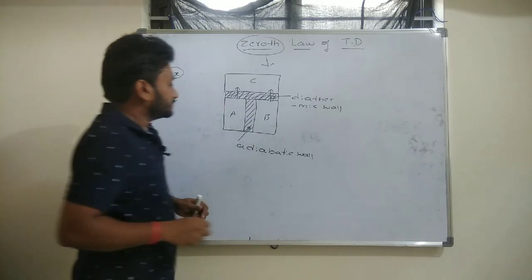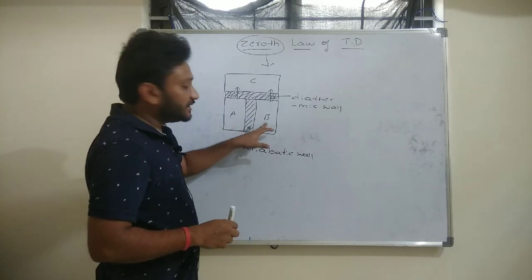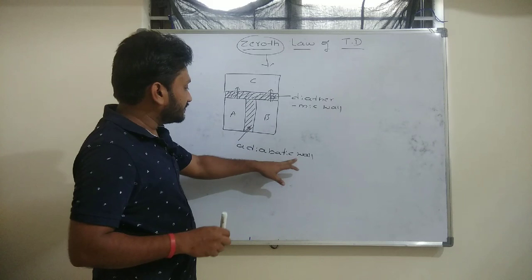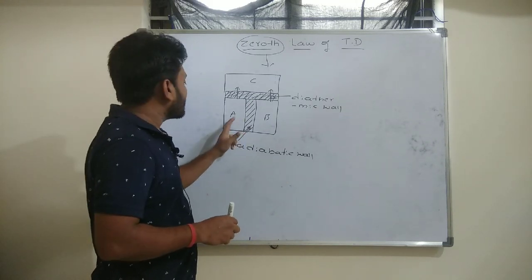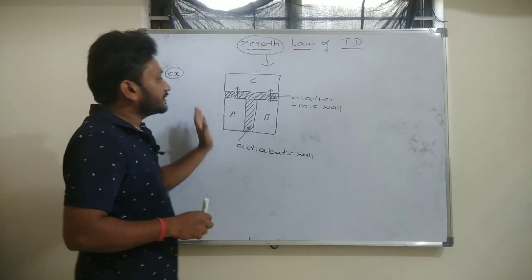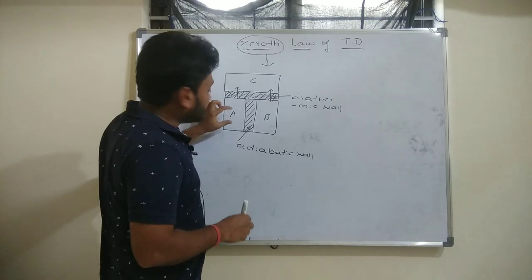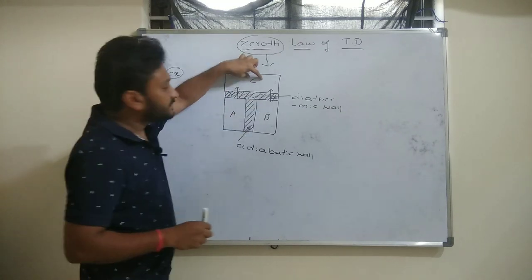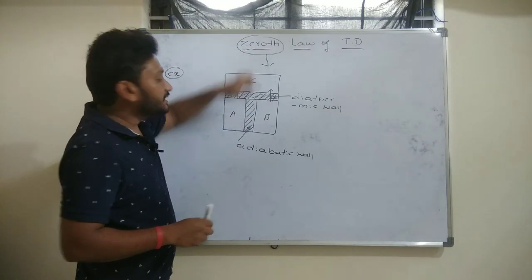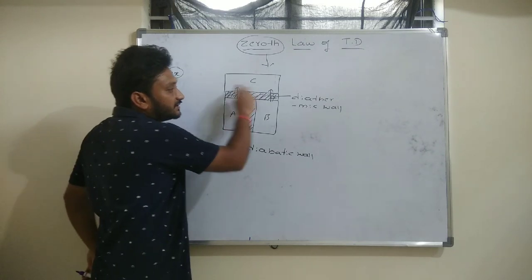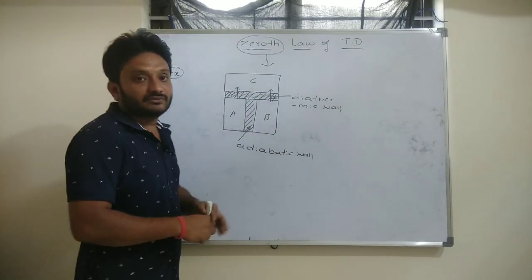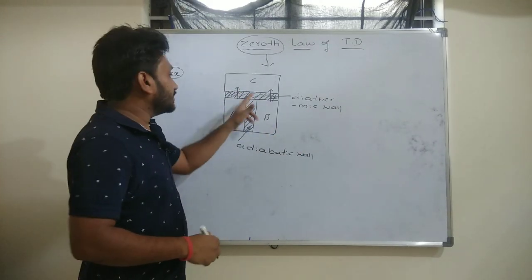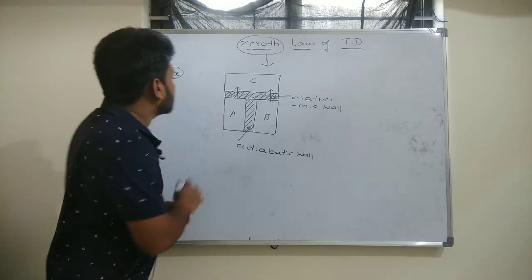So that is why system A and system B are separated by an adiabatic wall, because I don't want heat to transfer from A to B or B to A. Similarly, systems A and B are separately in contact with system C, separated by a diathermic wall. A diathermic wall will allow heat to pass through. So that is our arrangement.